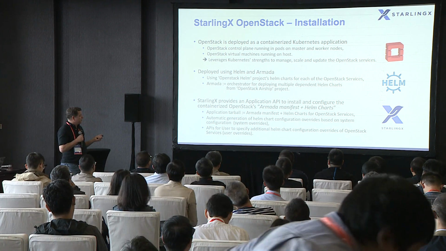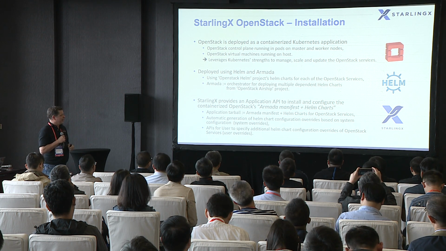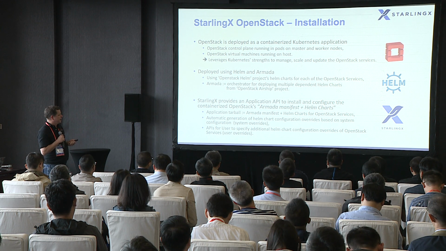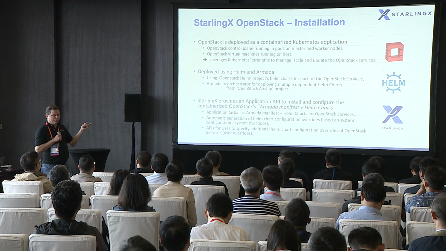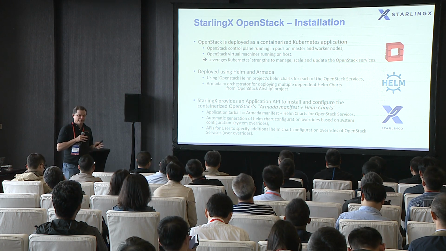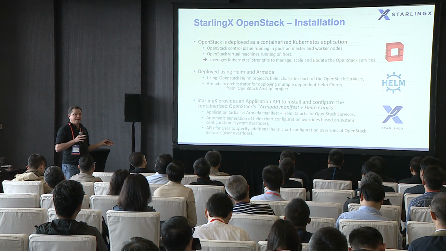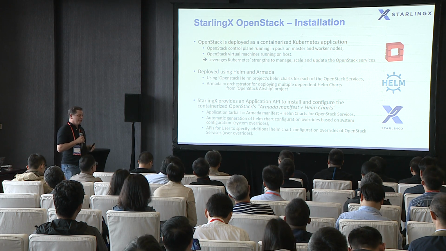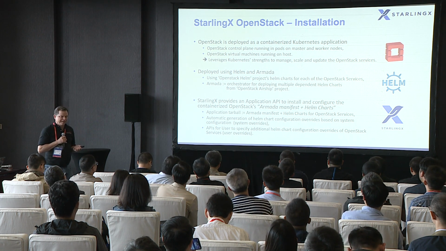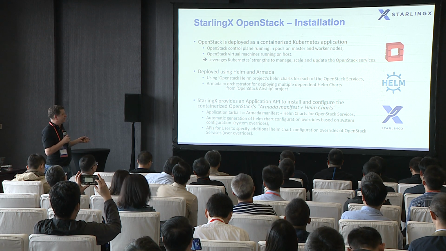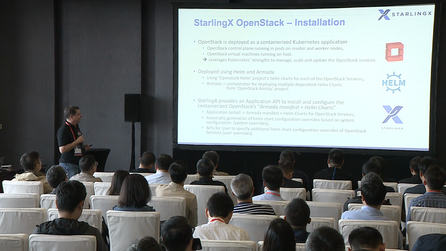With respect to how we install OpenStack, we use Helm, the Kubernetes Package Manager, and Armada from Airship. With respect to Helm, we leverage the OpenStack Helm project that provides Helm charts for all the different OpenStack services. That was a big help in our move to containerized OpenStack. We also contributed a lot back into the OpenStack Helm project. There were a few Helm charts that they didn't have that we needed that we contributed back in, as well as providing some enhancements to some of the services that they supported in their existing Helm charts.